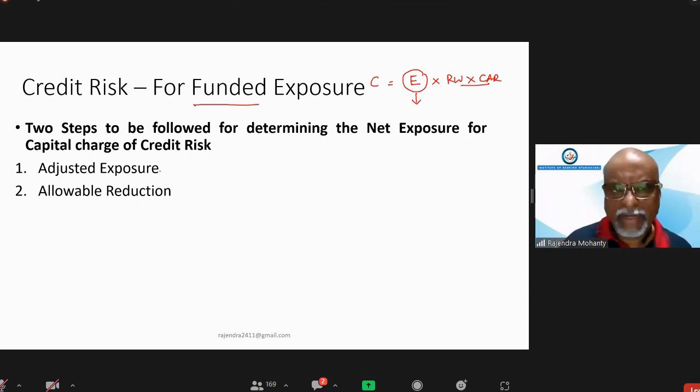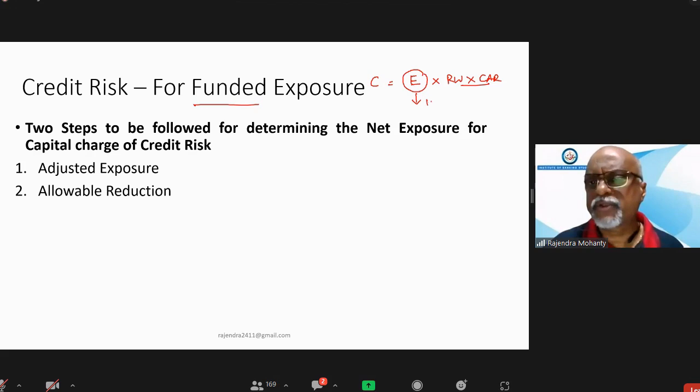Okay, now I will explain what these things are. First I will explain adjusted exposure. What is adjusted exposure? First you understand that, then we will go to allowable reduction: how much reduction of the exposure can be done? Because suppose exposure is 100 and risk weight is say 50%, and capital adequacy ratio is 9%. How much capital is required?